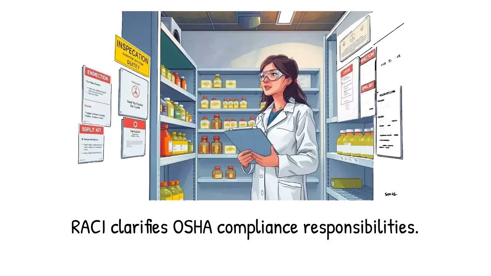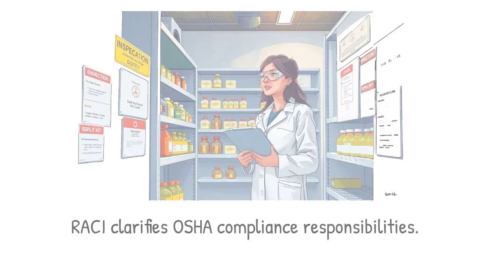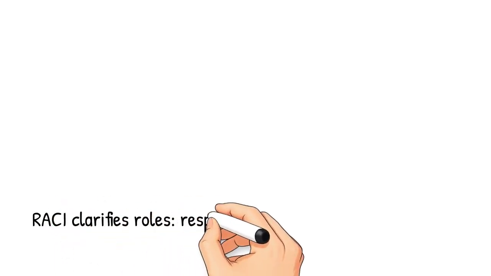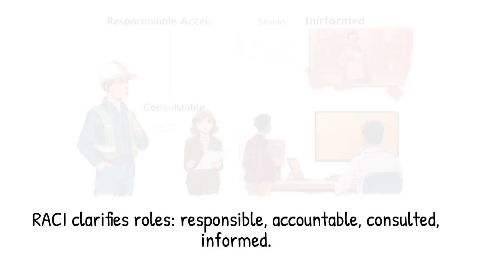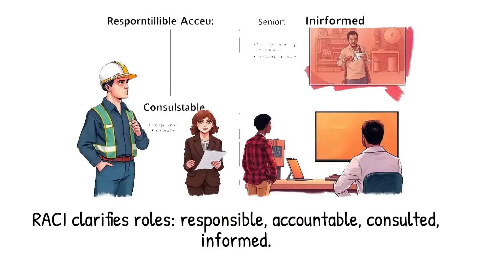Let's take a real example. Imagine a chemical storage area. Controls include ventilation, segregation, labeling, spill kits, and inspections. Without RACI, these tasks may be performed inconsistently. With RACI, the responsible person performs inspections, the accountable person ensures compliance, consulted experts validate chemical compatibility, and informed groups receive updates. This structure ensures controls are maintained continuously.